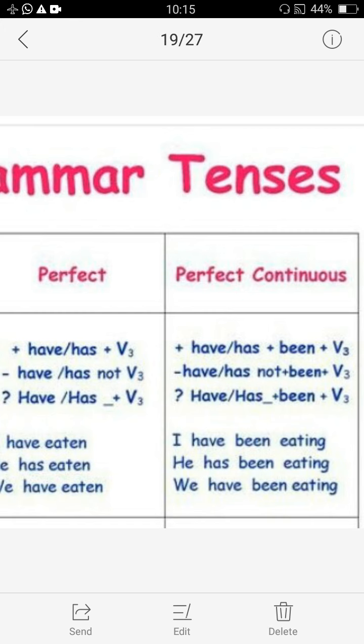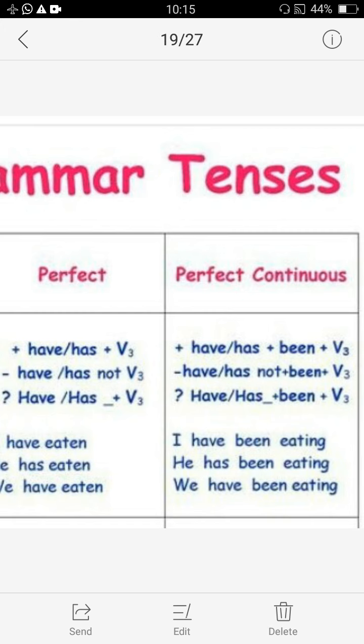If you make negative sentence, here you have to be careful where to use not. Remember, not comes between has, have and been. Have not been eating. Sometimes we make the mistake: have been not eating. It is wrong. Have not been eating is the correct sentence. Remember this. Not comes between has, have and been.